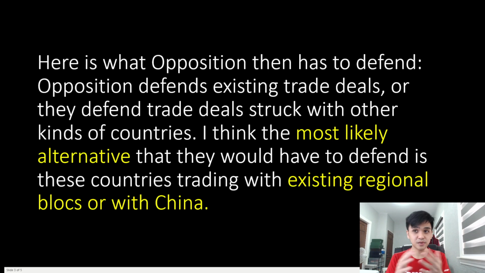So after a very comprehensive set of definitions on what this debate is about, I think the most crucial clarification that Enting launches in this speech is the following. Here is what opposition then has to defend. Opposition defends existing trade deals, or they defend trade deals struck with other kinds of countries. I think the most likely alternative that they would have to defend is these countries trading with existing regional blocs or with China. This is an important clarification that sets the stage for a mutually exclusive principle, that this debate is about trade with former colonies to the exclusion of other existing regional blocs or other trade relationships that exclude